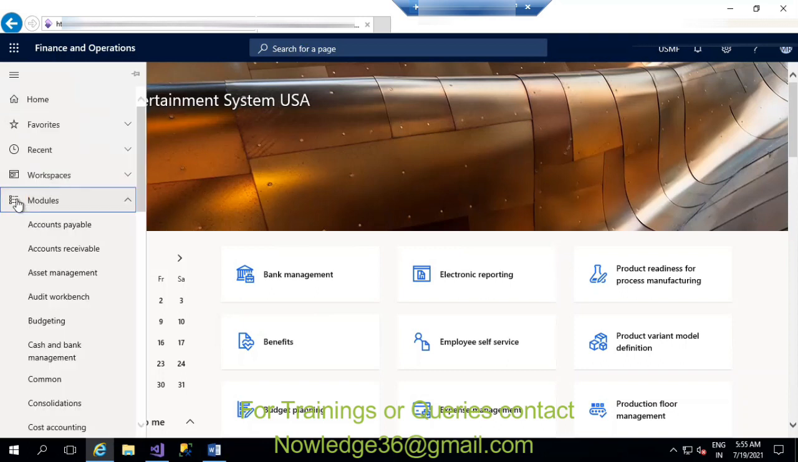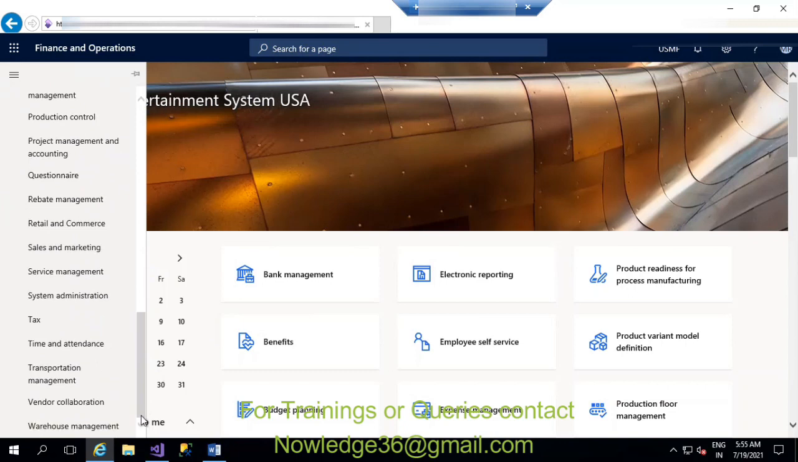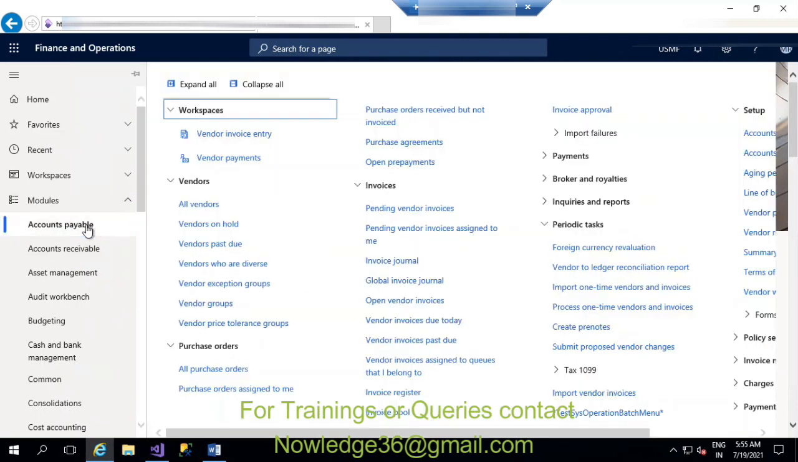On the left side you can see each and every module that is available. For example, the Accounts payable module: if it is vendor related information, you will be able to see it here in Accounts payable.